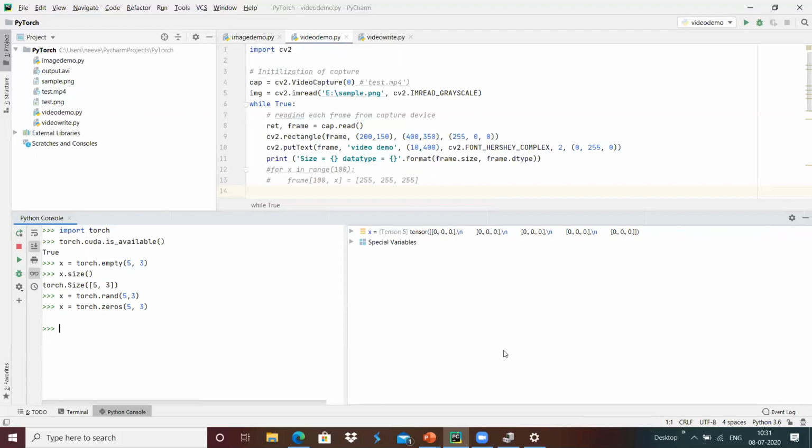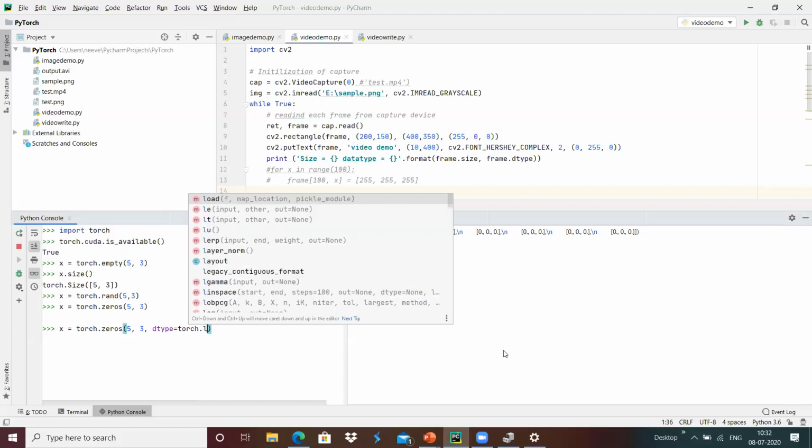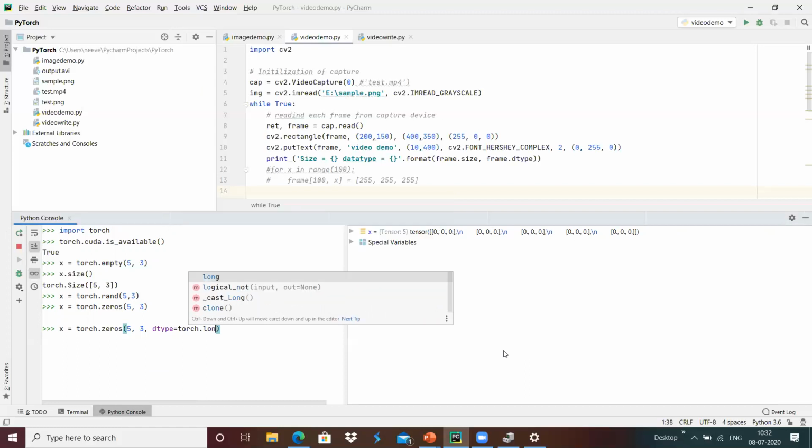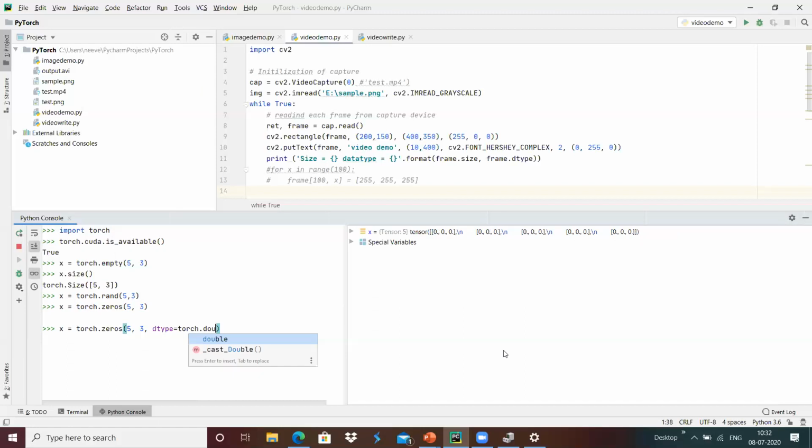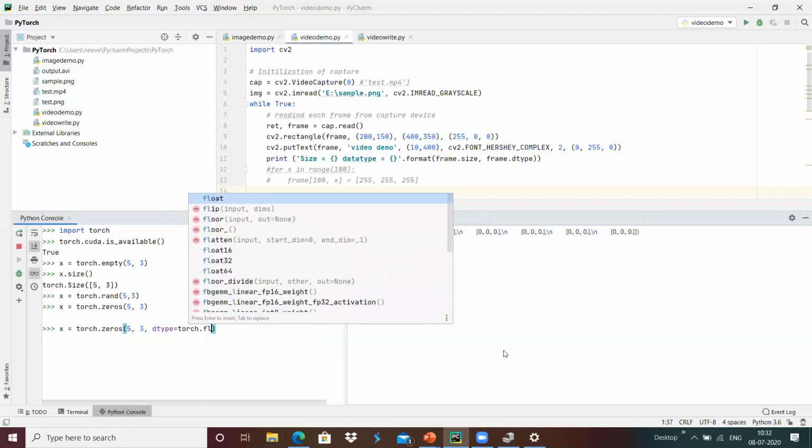If we want to create a tensor using a particular data type, we can use the keyword attribute dtype, so dtype equals torch dot long, or if we want a double we can use torch.double, or we can use floating point.